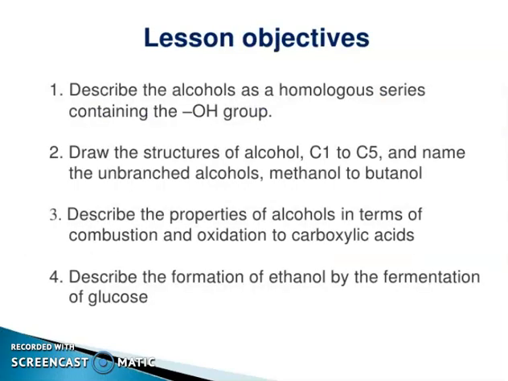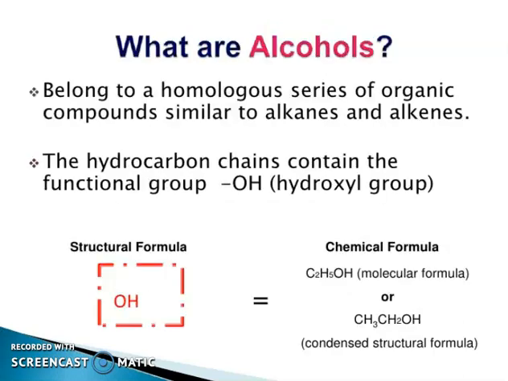So describe alcohol as a homologous series containing the OH group. Draw the structure of alcohols from carbon 1 to carbon 5. Name the unbranched alcohols, methanol to butanol. Describe the properties of alcohols in terms of combustion and oxidation to carboxylic acid. Describe the formation of ethanol by the fermentation of glucose.